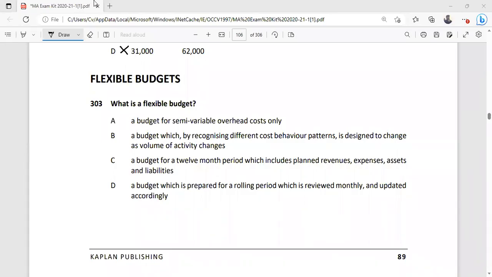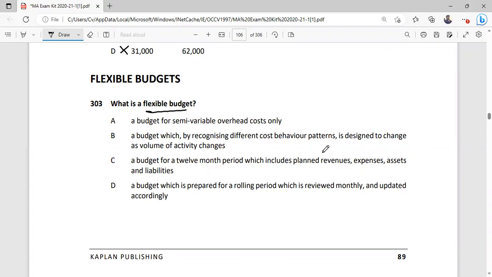Okay, next one is flexible budget. What is meant by flexible budget? Flexible budget means a company is preparing more than one budget in one accounting period. Company is preparing either two budgets or three budgets at different activity levels.